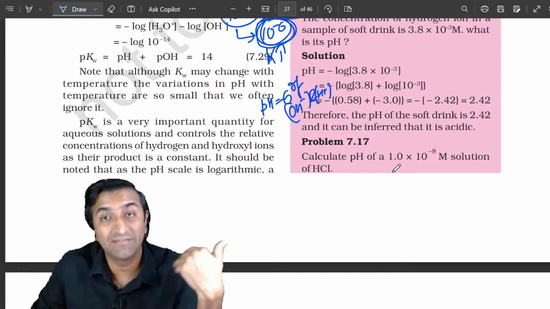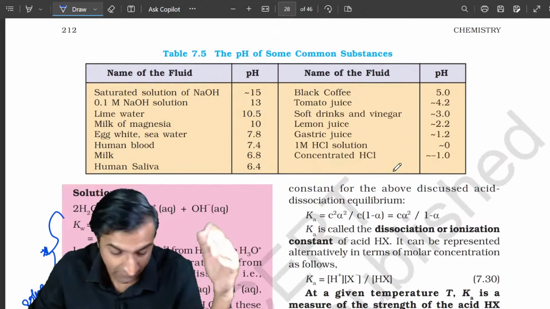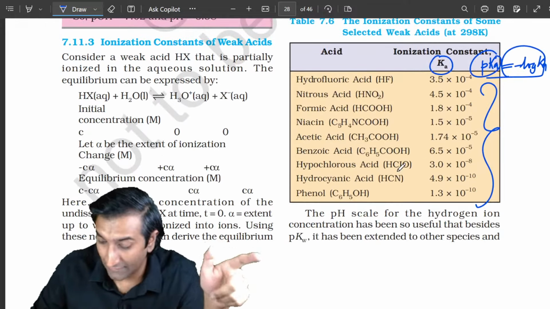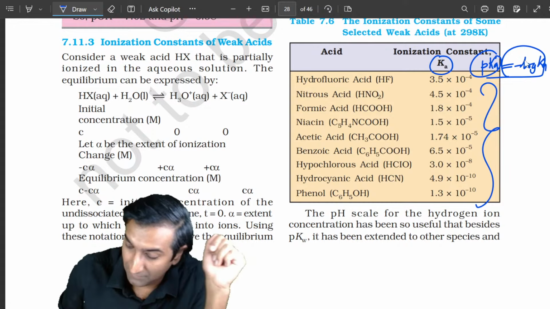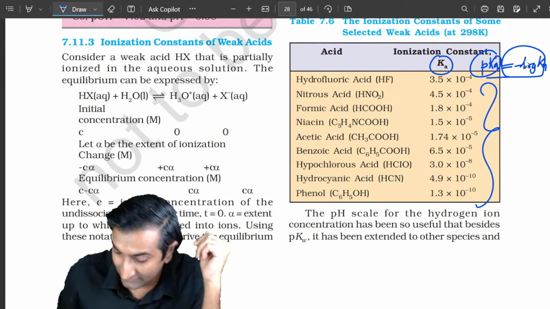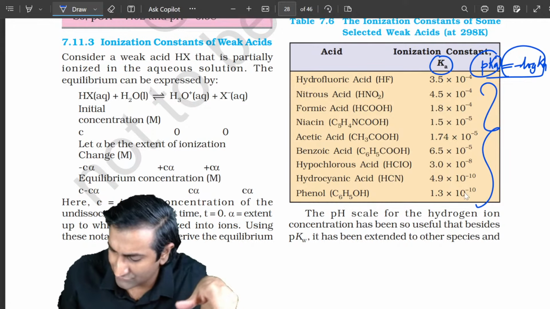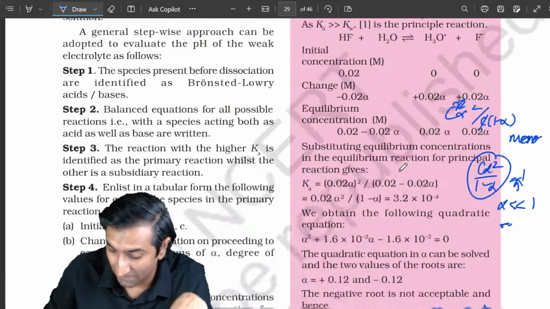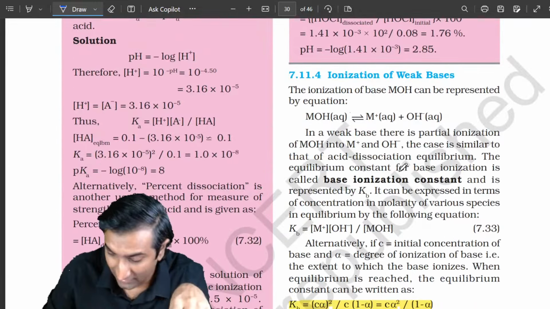This thing has been tested in previous JEE papers. Who knows? Probably it can come again. This is what I was talking about, the concept of Ka, pKa, etc. And you can see right here, phenol is not that strong an acid as compared to HF. In fact, even HF is a weak acid as compared to HI.